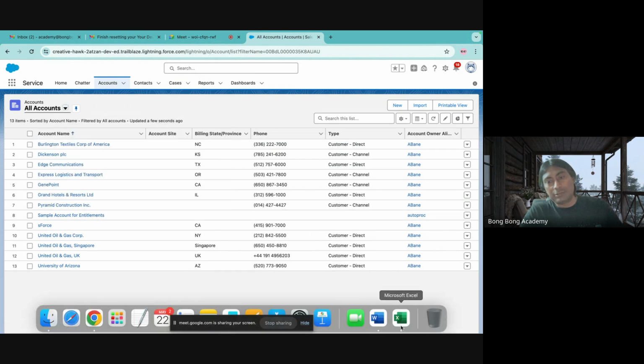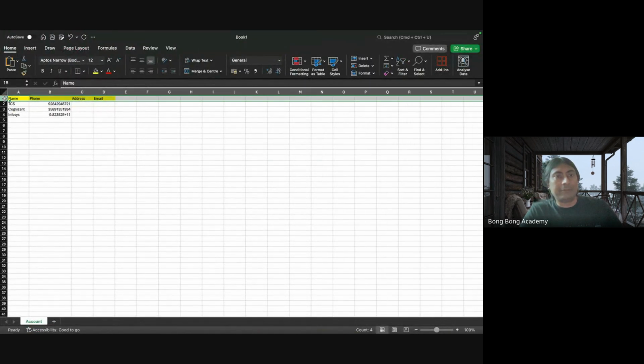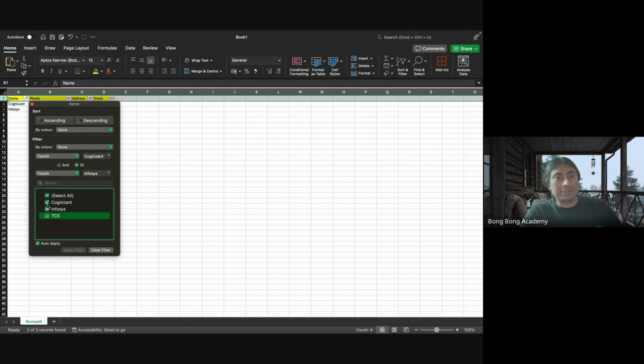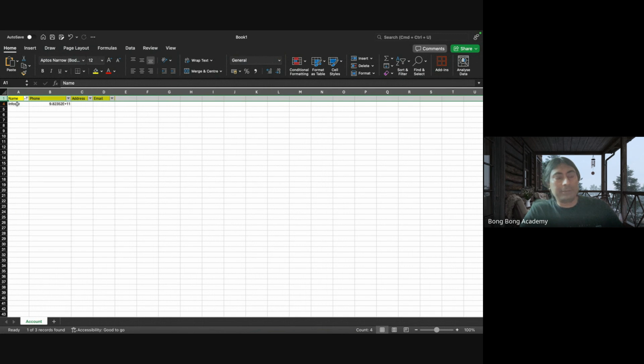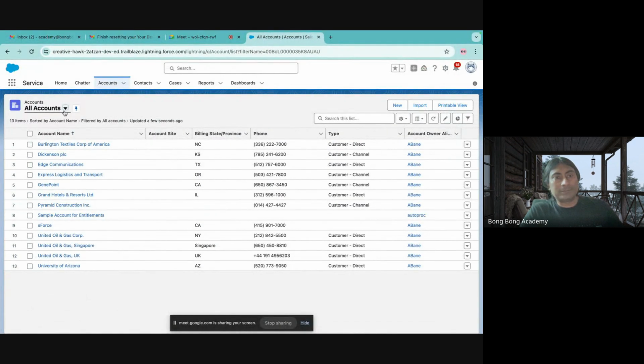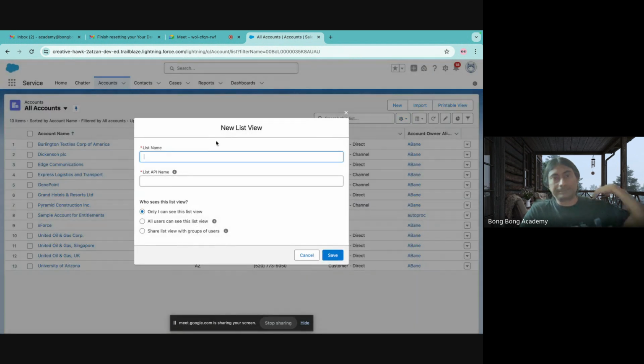What is a filter? Filter is quite similar to how in Excel sheet we will have filter, right? Here, you can add a filter, and you can say that I want to only see TCS, or Infosys. Now I am using a filter on my Excel sheet. Similarly, here also you can put a filter. So you can create a new list view. I can give this list view to other people to see and use, or I can also create it for myself. These are the options.